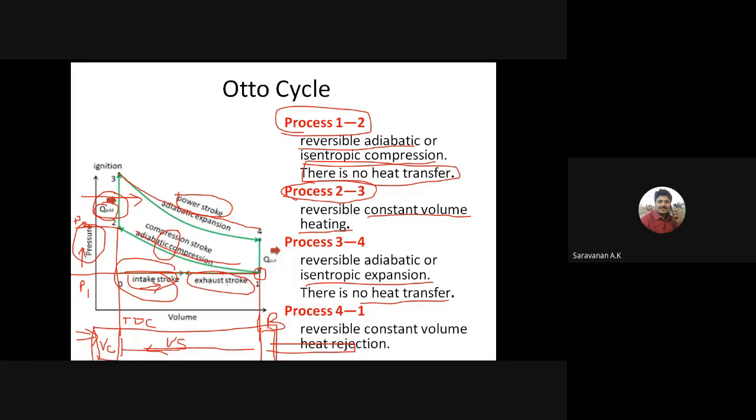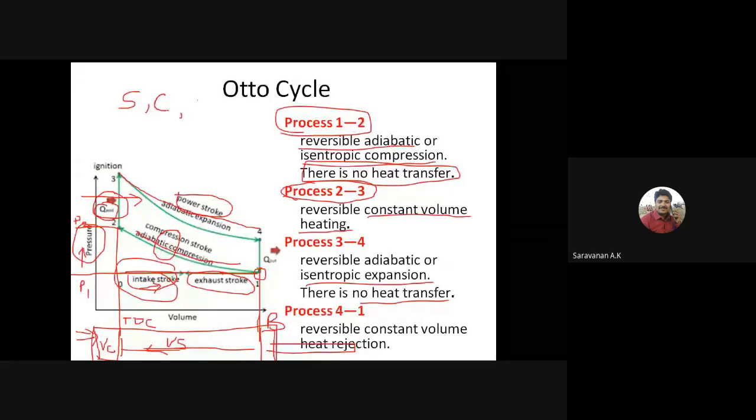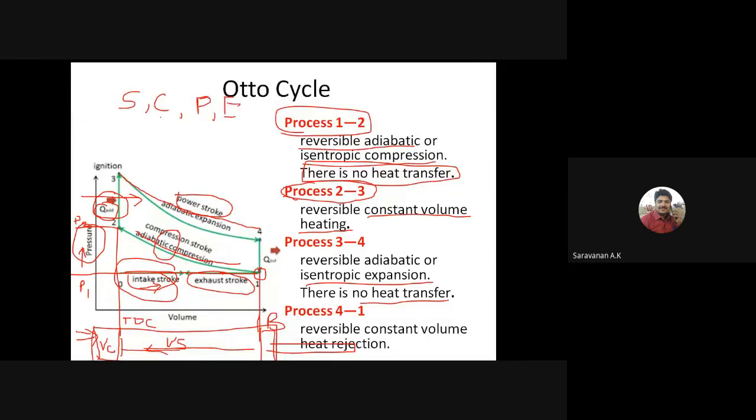So before the exhaust stroke, we are having the exhaust blowdown, right? So in a 4-stroke engine, the first one is the suction, compression, the power, and the exhaust stroke, right? So between these two, we are having the combustion process, and between these two, we are having the exhaust blowdown process, right?